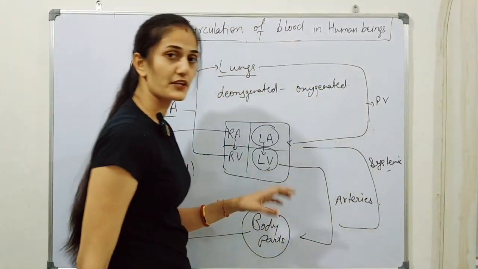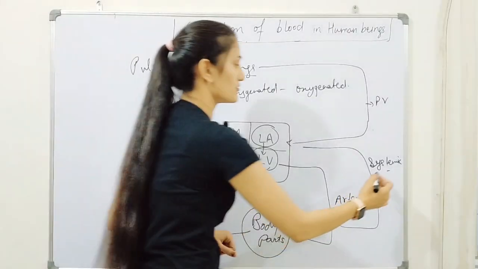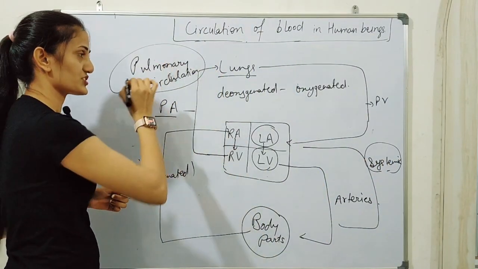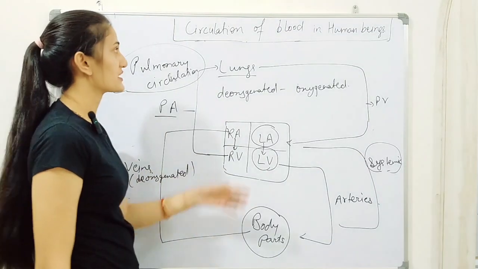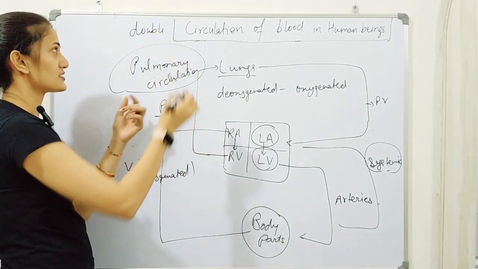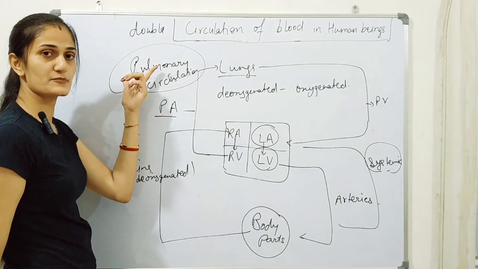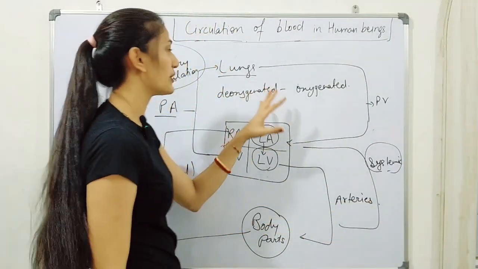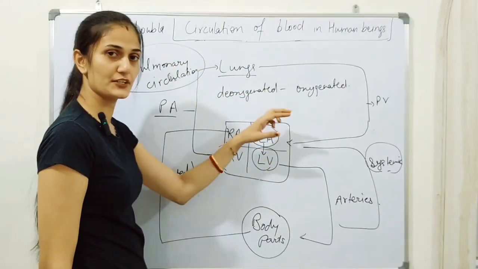Now there are two types of circulation, systemic circulation and pulmonary circulation. That's why this phenomenon is known as double circulation of blood. So this double stands for pulmonary and systemic circulation. This is about double circulation of blood in human beings.